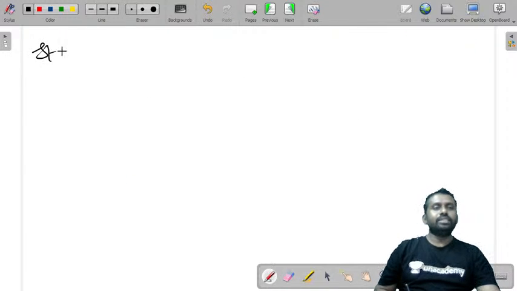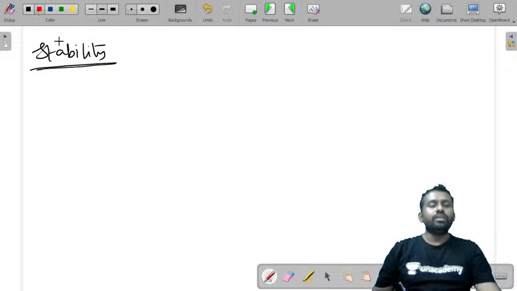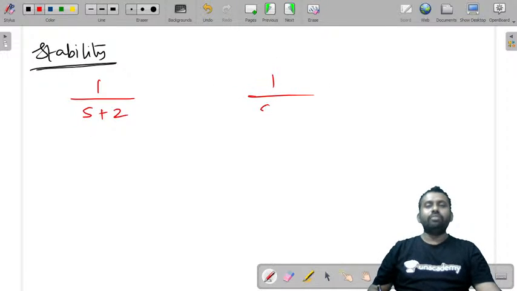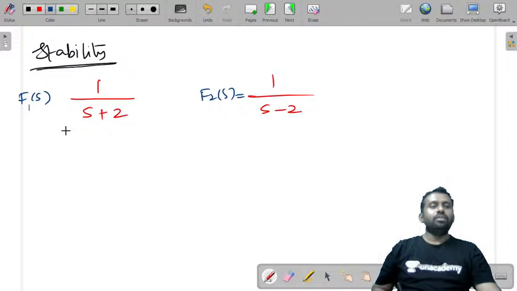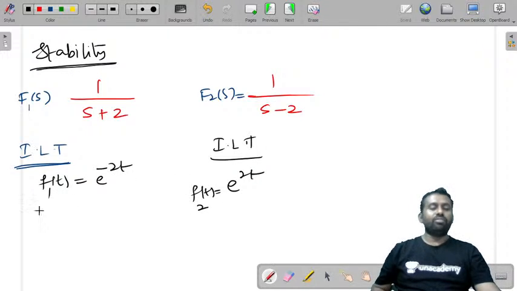Now let us check the stability of the system. I'll just tell you with an example. Let us consider 1 by s plus 2 as one function and 1 by s minus 2 as another function. This is f1 of s and let us call this f2 of s. Now what is the inverse Laplace transform? For this, you will get f of t is equal to e power minus 2t. Similarly, the inverse Laplace transform of this is e power 2t. These are f1 of t and f2 of t.